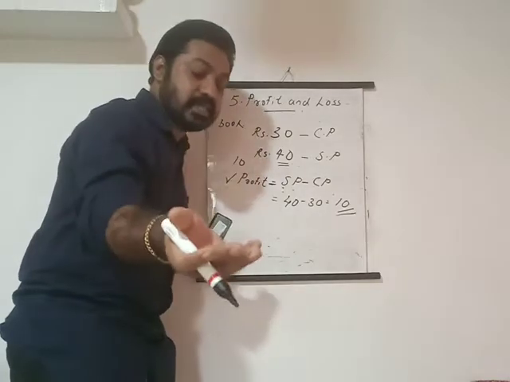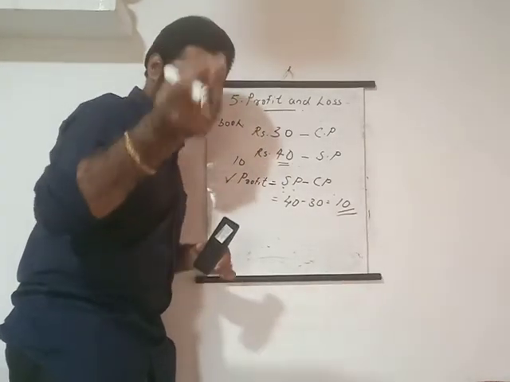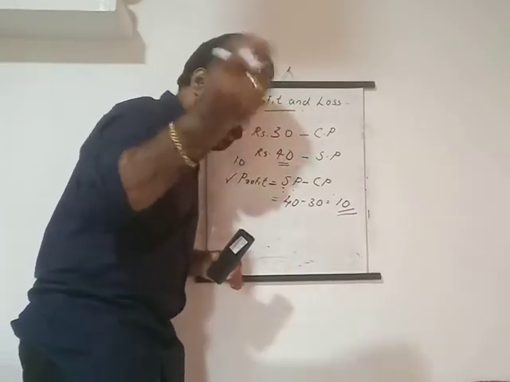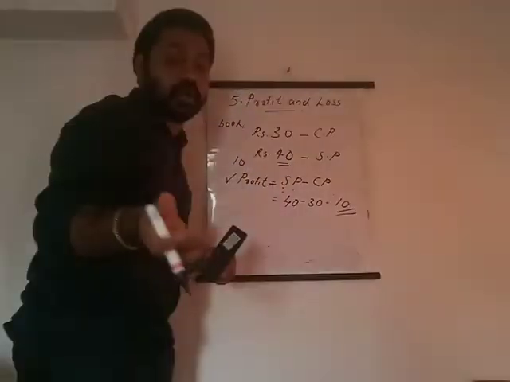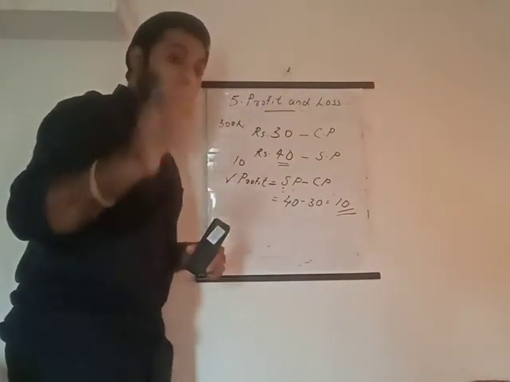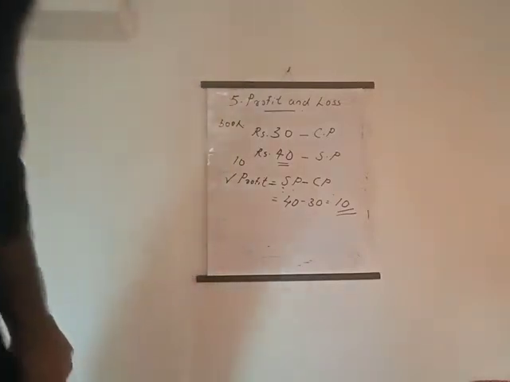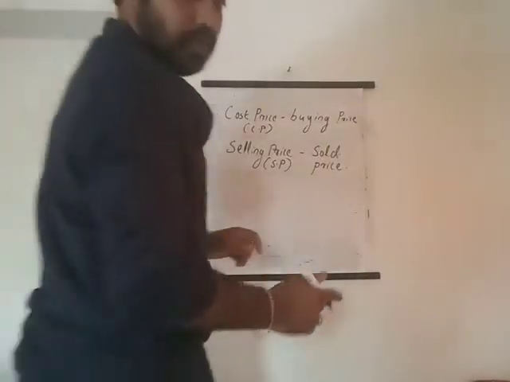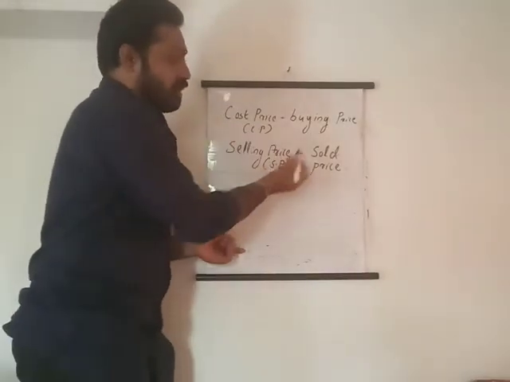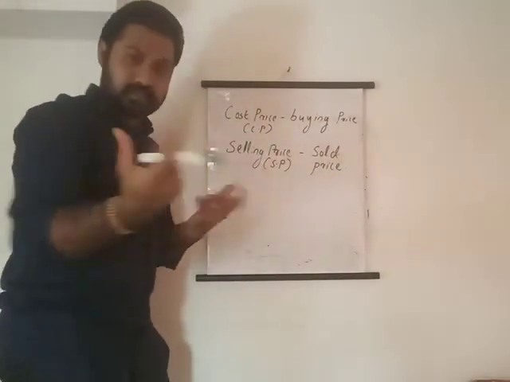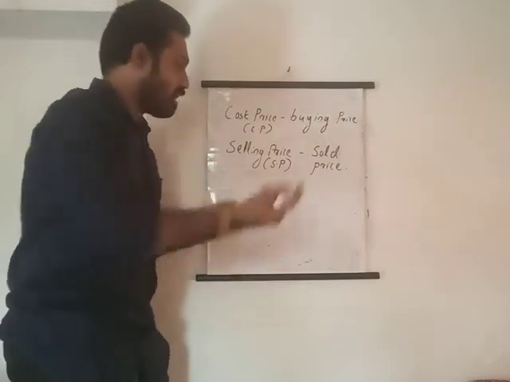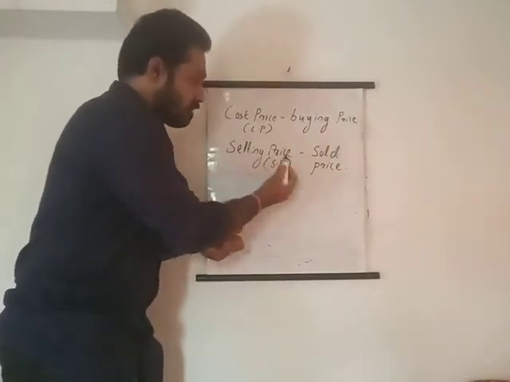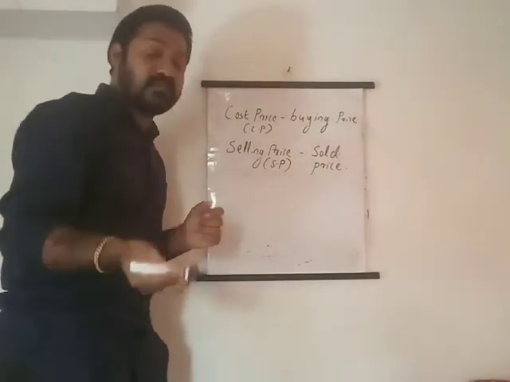What is meant by sale price? Sale price is the price at which an article is sold. We can write cost price as the buying price, and sale price as the selling price. That is the price that we sold.